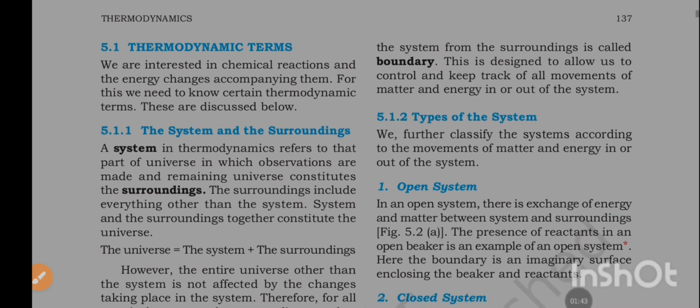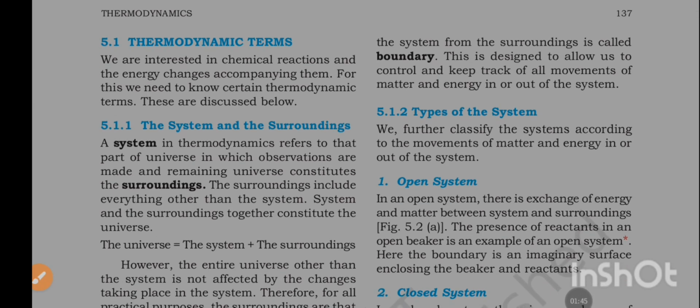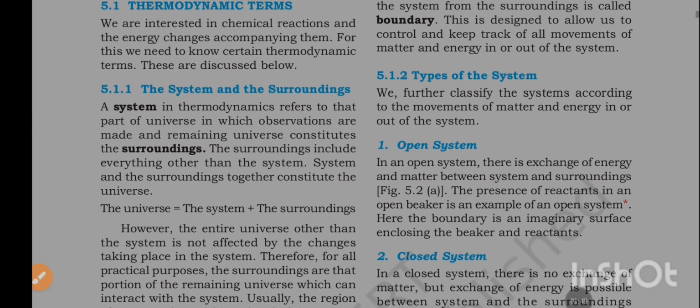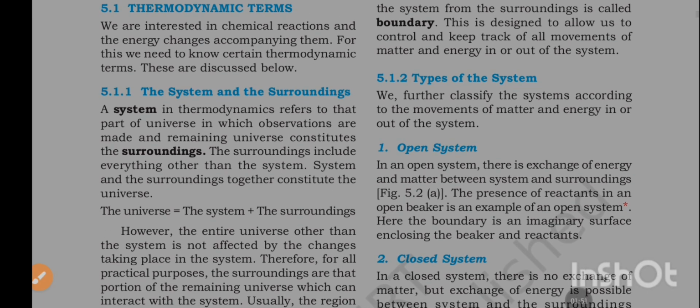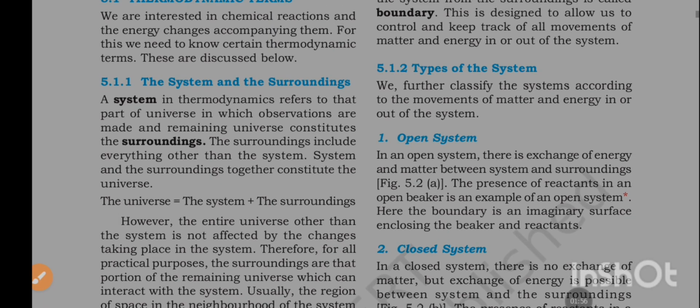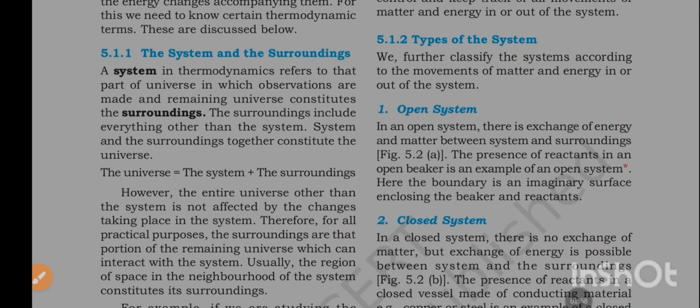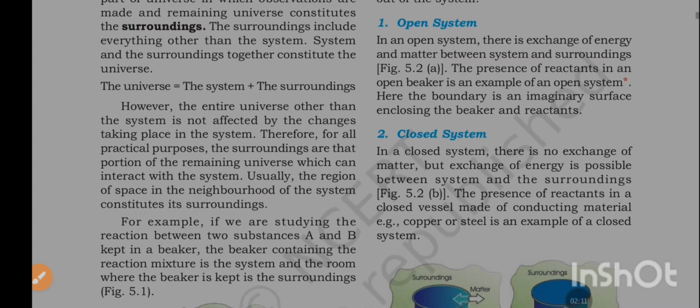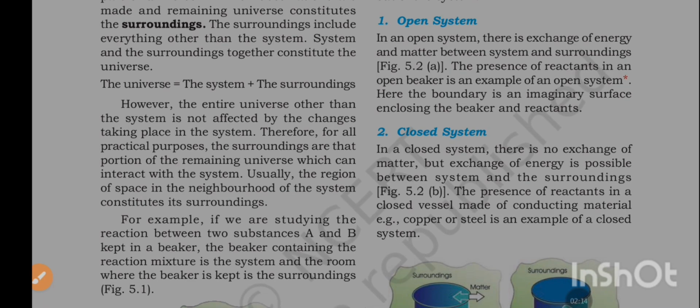Thermodynamic terms. We are interested in chemical reactions and the energy changes accompanying them. For this, we need to know certain thermodynamic terms. These are discussed below. The system and the surroundings. A system in thermodynamics refers to that part of the universe in which observations are made, and the remaining universe constitutes the surroundings. The surroundings include everything other than the system. System and the surroundings together constitute the universe. The universe is equal to the system plus the surroundings.